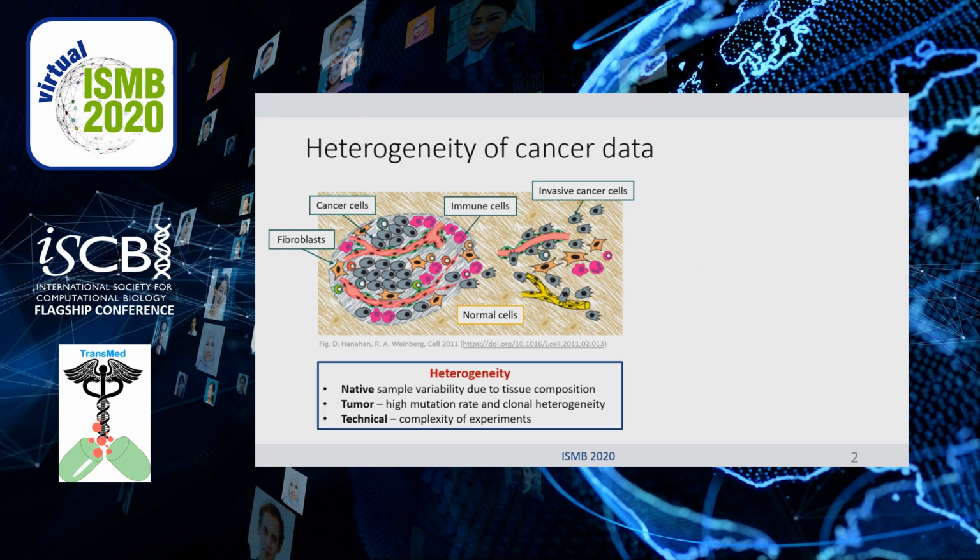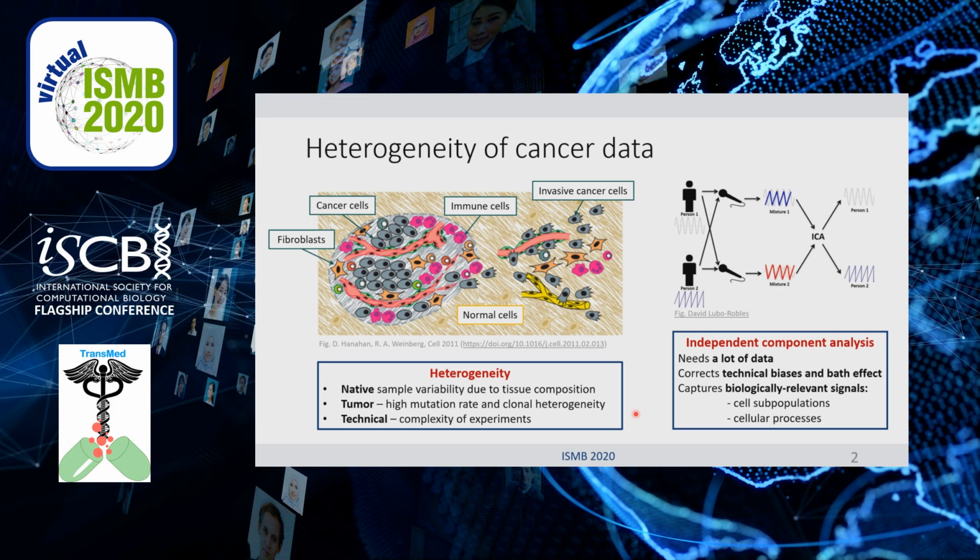Examining a tumor in tissue, we see that the tumor cells are located among normal cells mixed with immune cells, fibroblasts, and others. Studying such data, we are dealing with highly heterogeneous data. There are three levels of heterogeneity: native sample variability, tumor heterogeneity due to high mutation rate, and technical heterogeneity because of complexity of experiments. One of the nice methods for heterogeneous data is independent component analysis.